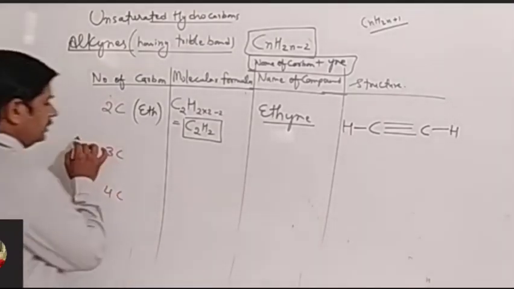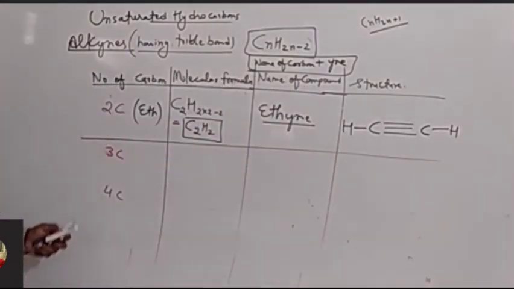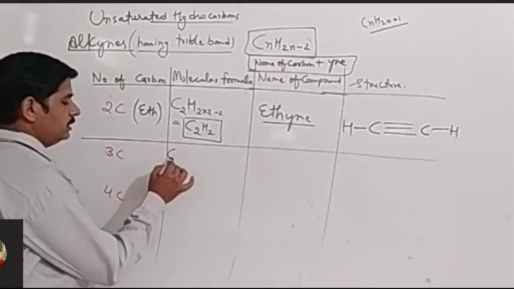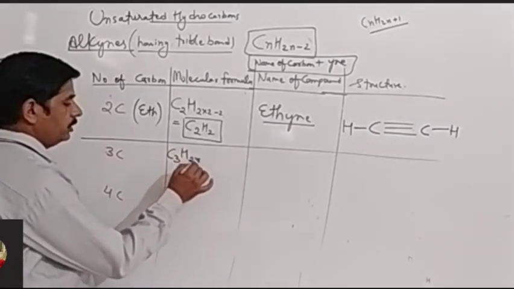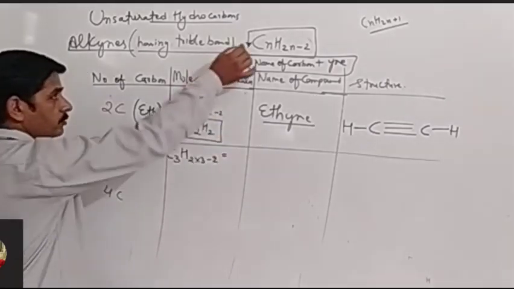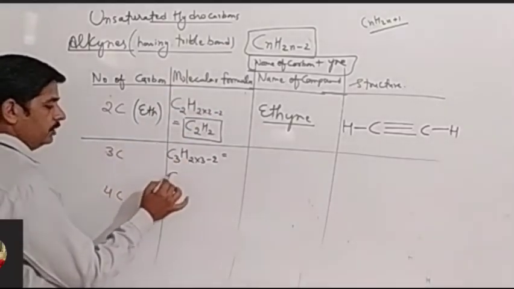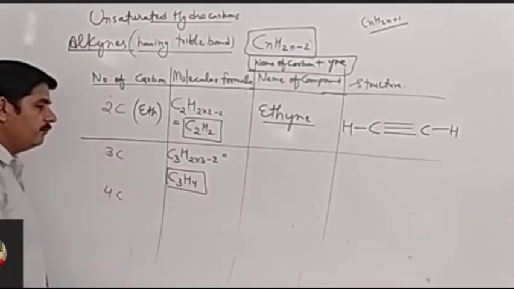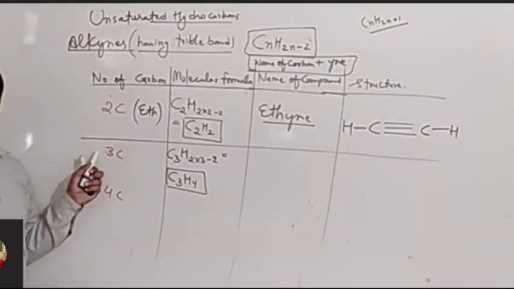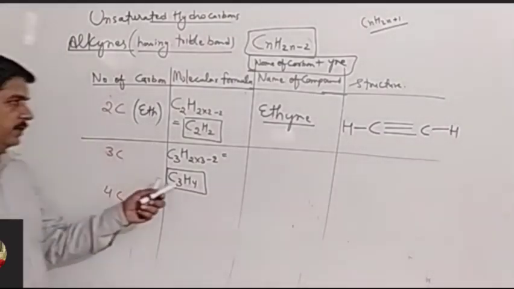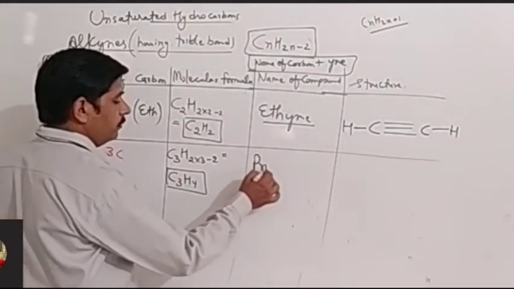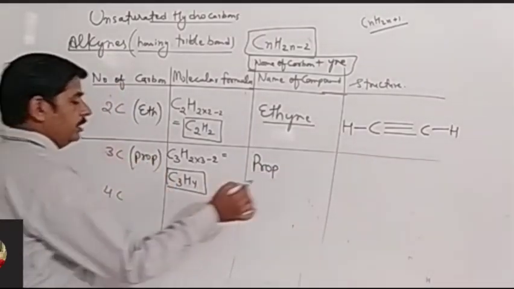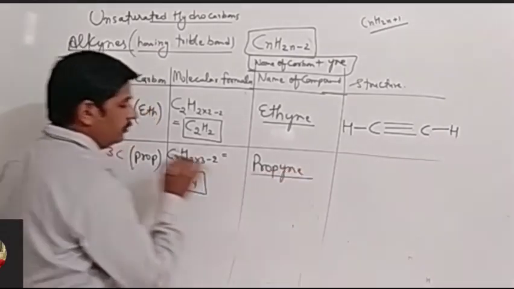Okay, let's see next. Next is the alkyne having 3 carbons. So the formula for it is CnH2n minus 2, that is C3H2 into 3 minus 2. So what will be the formula? C3H4. This is the formula of the alkyne having 3 carbons. And what should be the name? If it has 3 carbons, it is prop. For 3 carbons, prop is used, and in the end we will add yne. So it will become propyne.